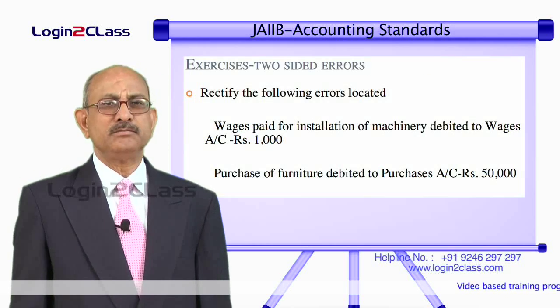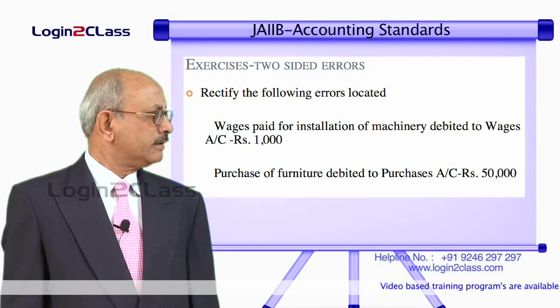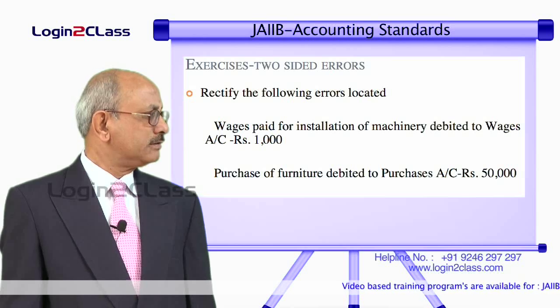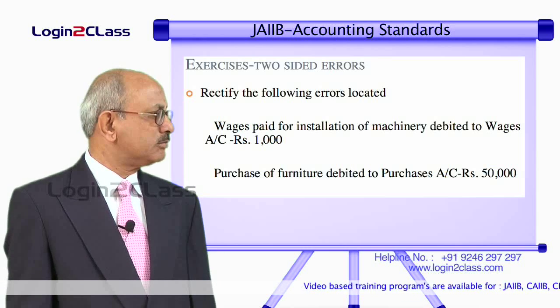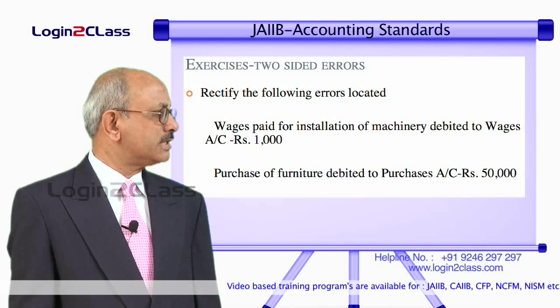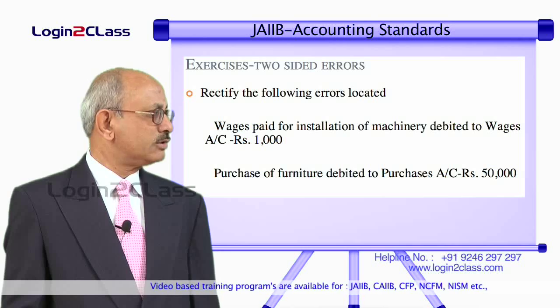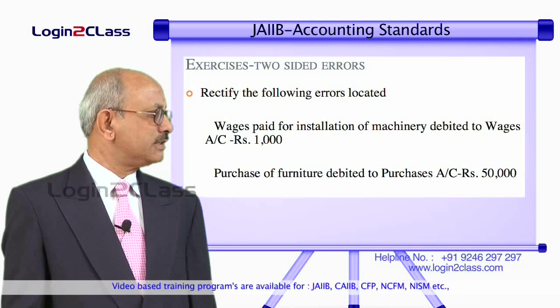Now, we will take up some two-sided errors, how to rectify these errors. So, let us take the following examples. One is wages paid for installation of machinery debited to wages account rupees 1000. Second example is purchase of furniture debited to purchases account rupees 50,000. Let us start with the first one.